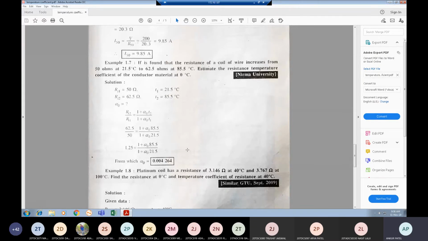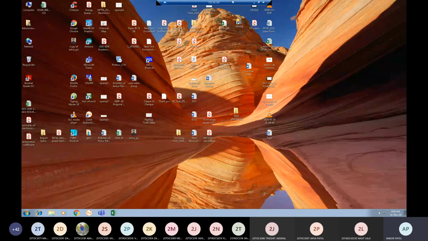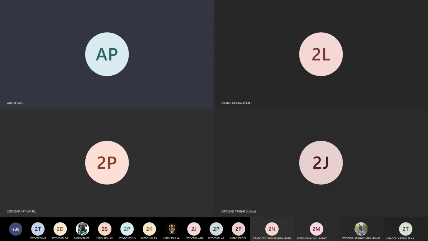Suppose I am sharing my PPT. So in the PPT also we have, okay, this is conductor, insulator, semiconductor, the relations that you have already seen. This is the linear relation of resistance at different temperature.